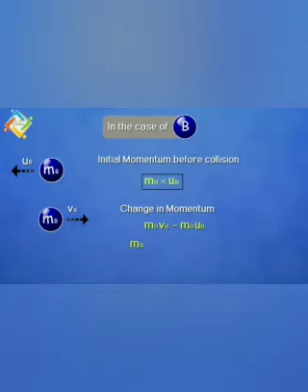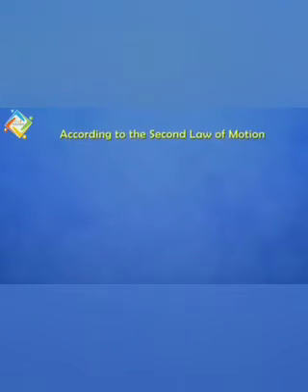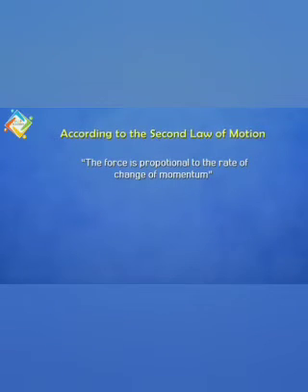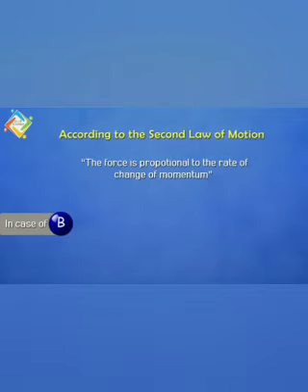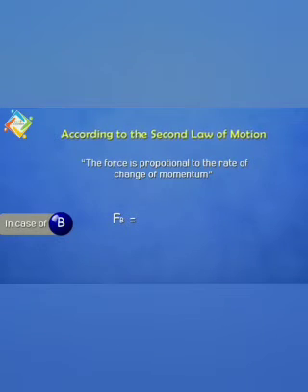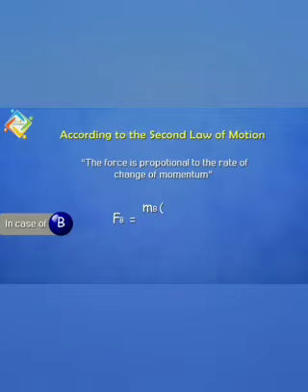Then mb is common for both the terms, so mb into (vb minus ub) is the change in momentum. Here also, according to the second law of motion, the force is proportional to the rate of change of momentum. So in the case of B, the force Fb is equal to mb into (vb minus ub) the whole divided by t.